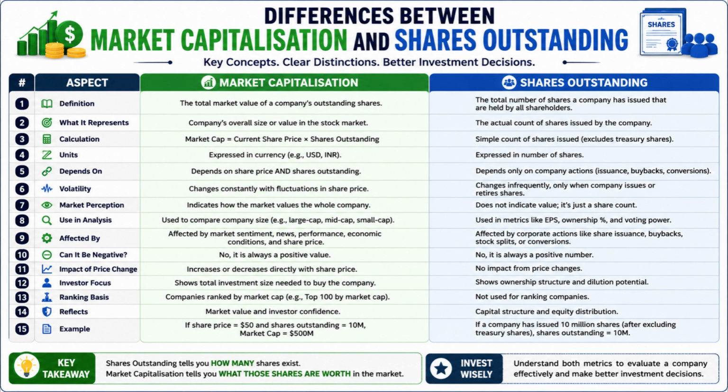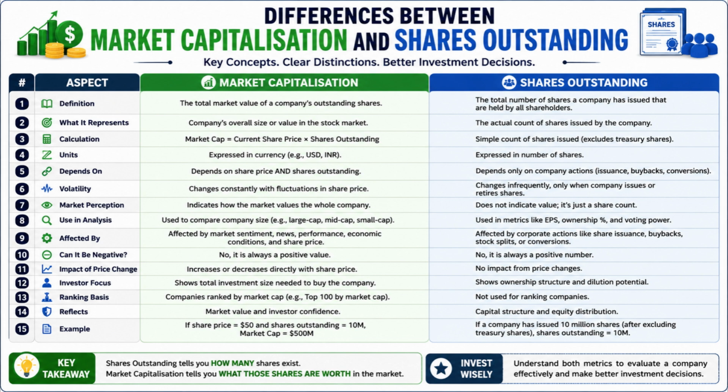Number 13. Market capitalization is commonly used for ranking companies by size in financial markets, whereas shares outstanding are generally not used for company rankings. Number 14. Market capitalization reflects market value and investor confidence, whereas shares outstanding reflect the company's capital structure and equity distribution.